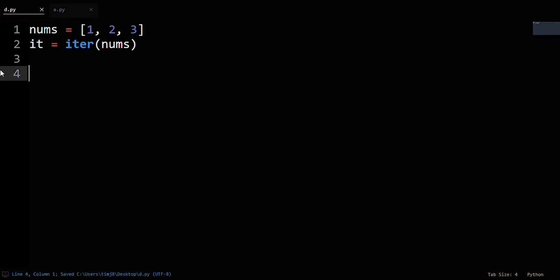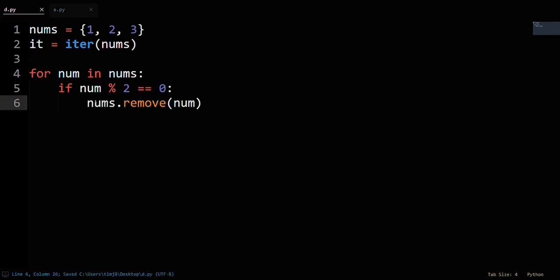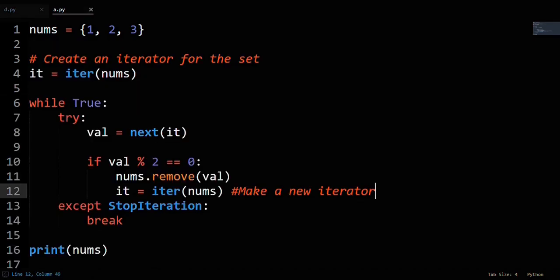Let's change this list of numbers to a set, and say we want to remove all the even numbers from the set. Classic Python loops will disappoint you, as you'll get a runtime error that the set changed size during iteration. But you can solve this problem with iterators. The moment Python gives you an error for trying to solve this problem is when you've removed an element from the set, then try to go to the next element. If you simply make a new iterator after each time you've removed an element from the set, you never trigger the runtime error from before, and you can technically modify the set while looping over it.